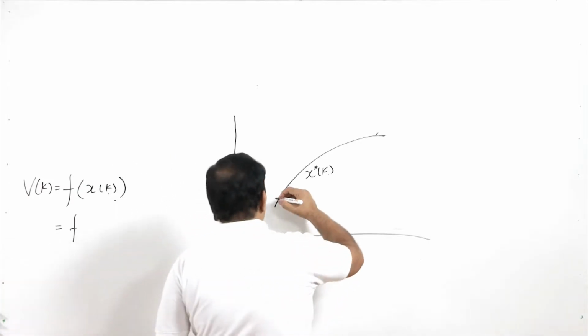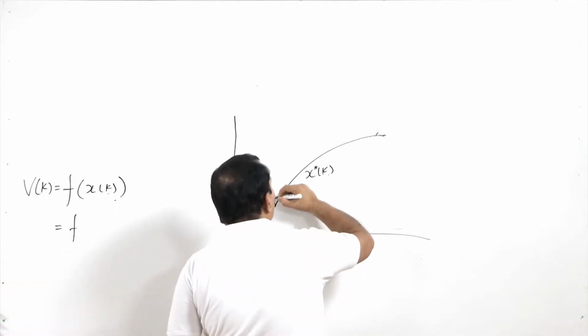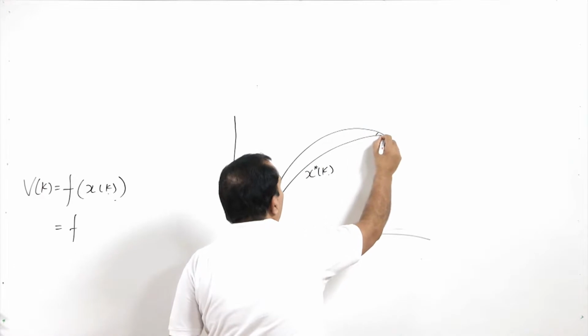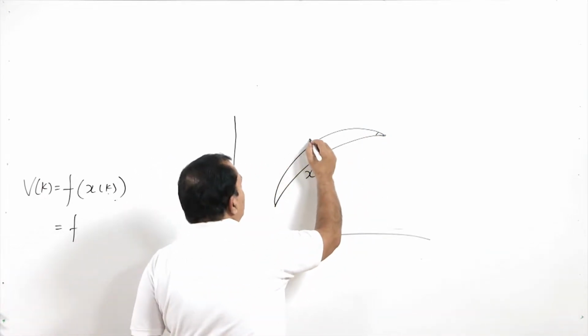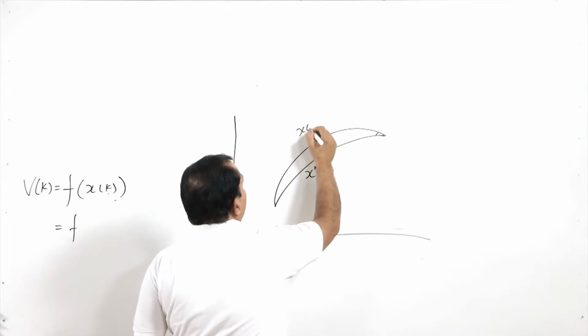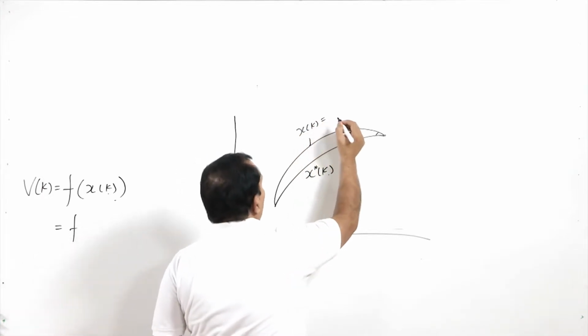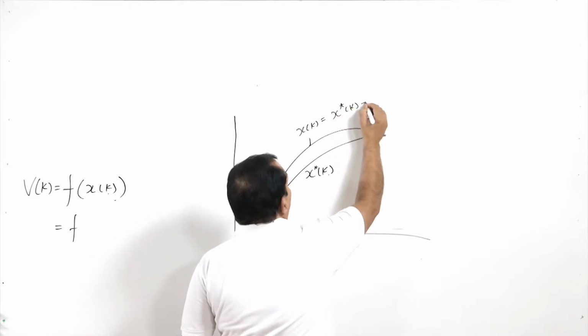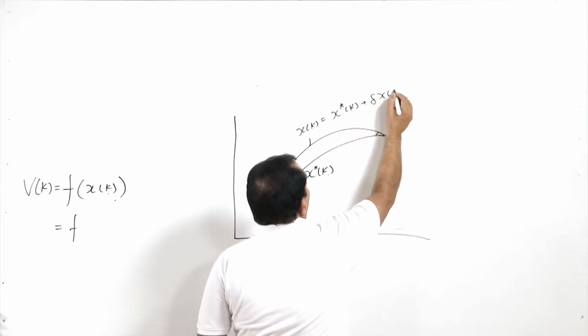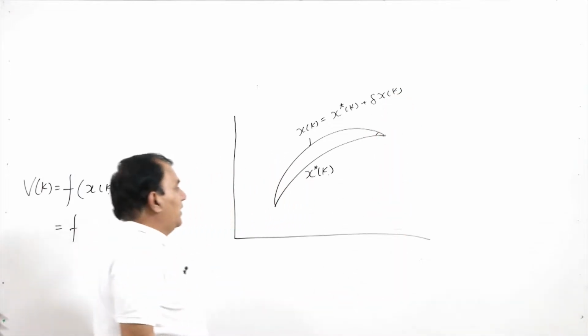and we are considering a variation as xk, which is nothing but x star of k plus delta x of k.